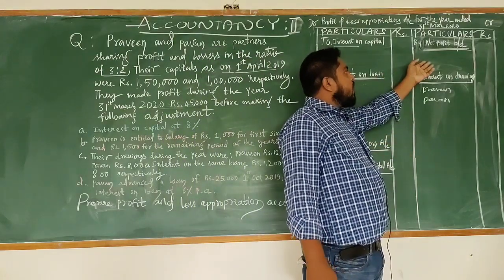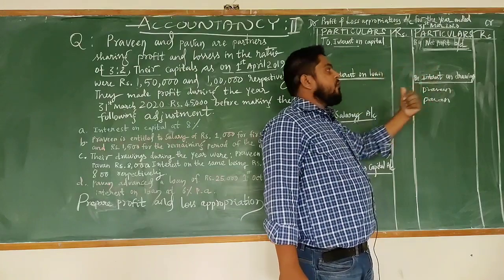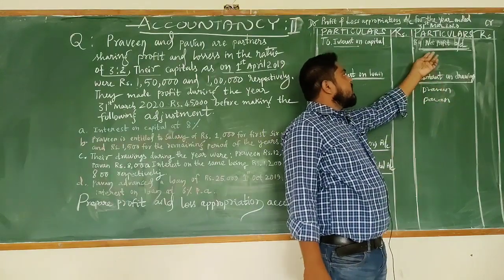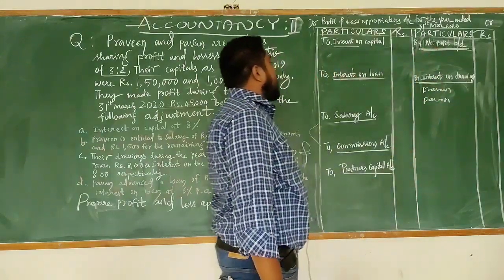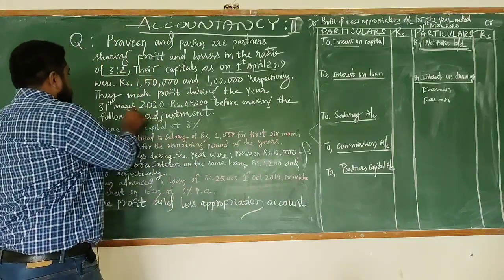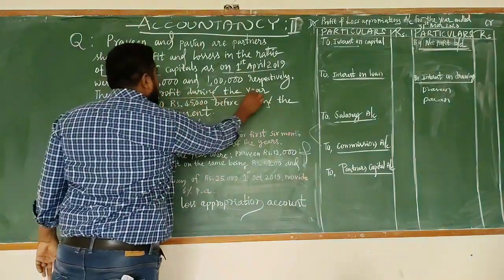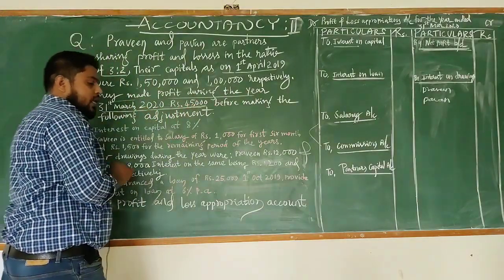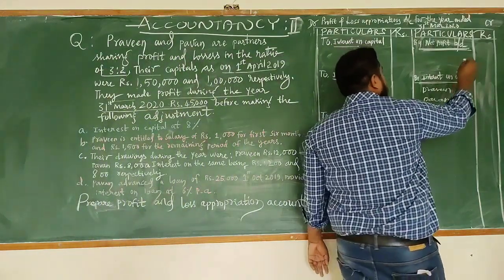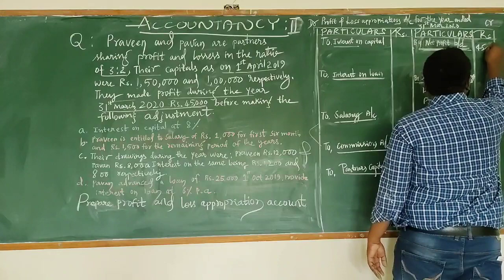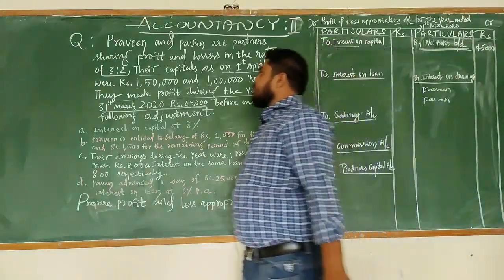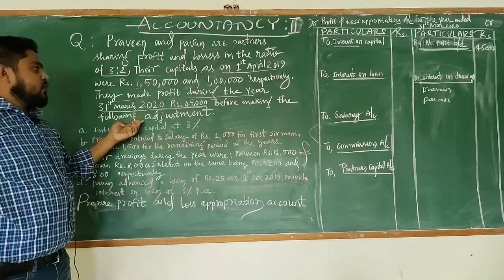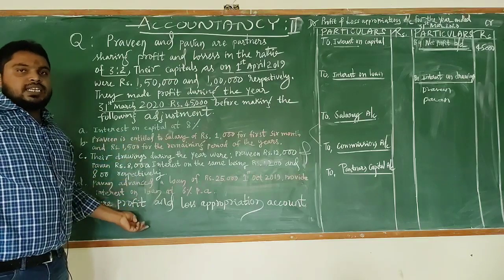First, under the profit and loss appropriation account we have to record the net profit. The net profit we get in the question itself, that is, we can call it a ready-made answer. They have made a profit for the year ending 31st March 2020 of rupees 45,000. Now come to the adjustment part. Before making the following adjustments they have earned the profit, but they have not deducted these expenses.